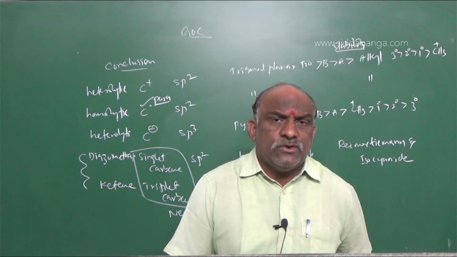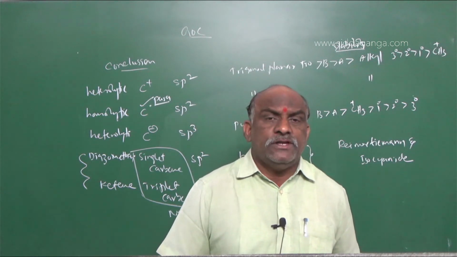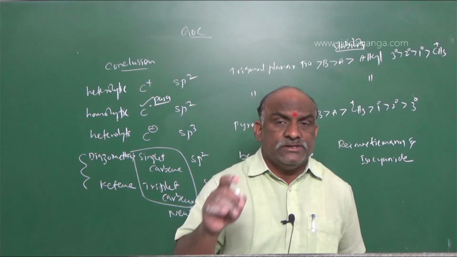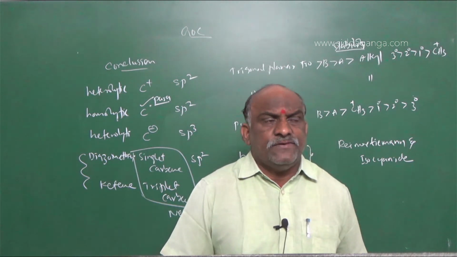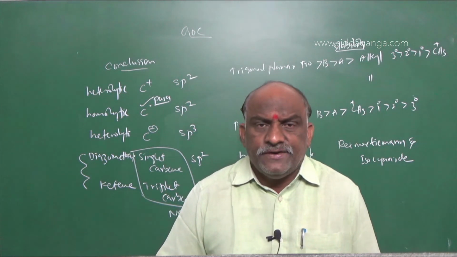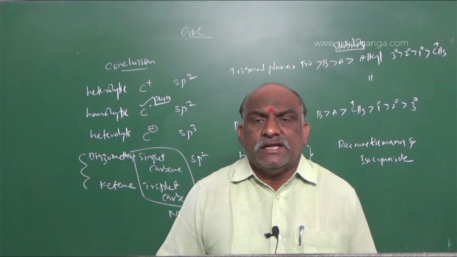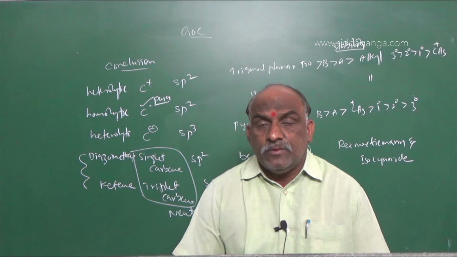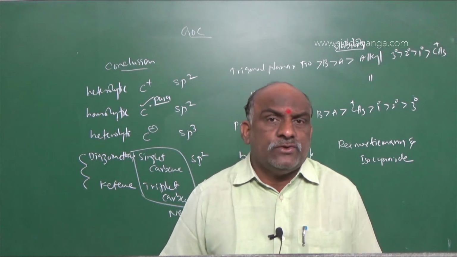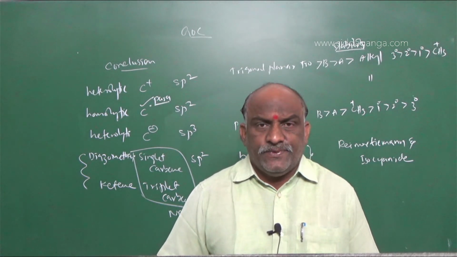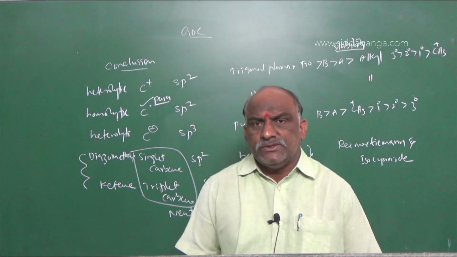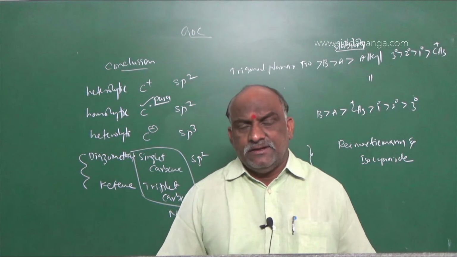Electrophiles are not octet, but nucleophiles are octet, because 8 electrons are present in the outermost configuration. In electrophiles, only 6 electrons are present in the outermost configuration. And some double bond compounds and triple bond compounds also act as electrophiles as well as nucleophiles according to the conditions. So these are said to be reagents.